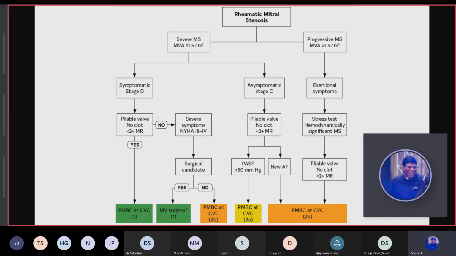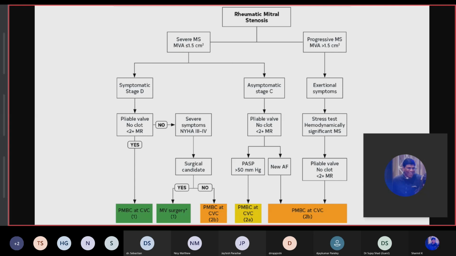Okay, so the ACC has categorized their guidelines according to the basic etiology as rheumatic MS and non-rheumatic MS. And the main factor to distinguish in the initial stage is the mitral valve area, whether it is a severe MS with the area less than 1.5 or progressive MS of area more than 1.5. And further, the patient was categorized in symptomatic and asymptomatic, stage D and C.